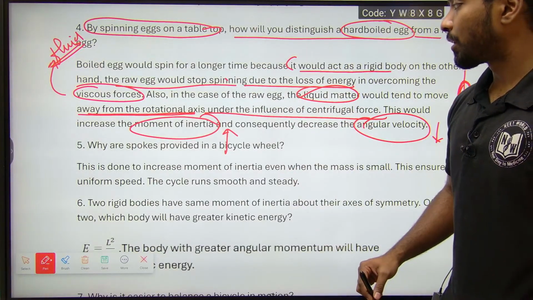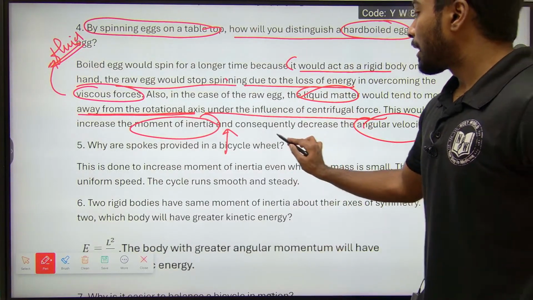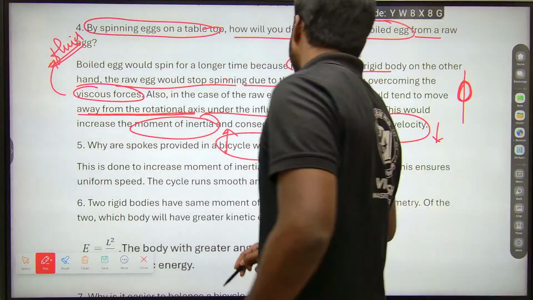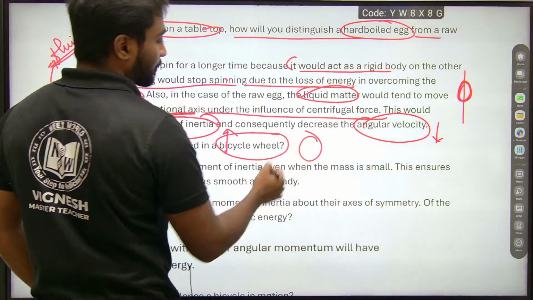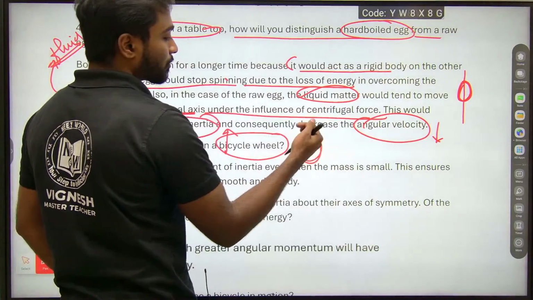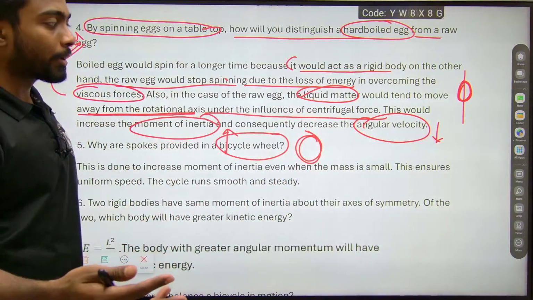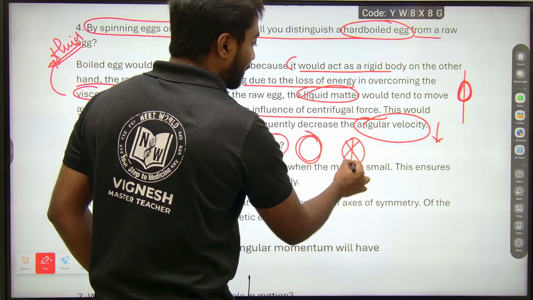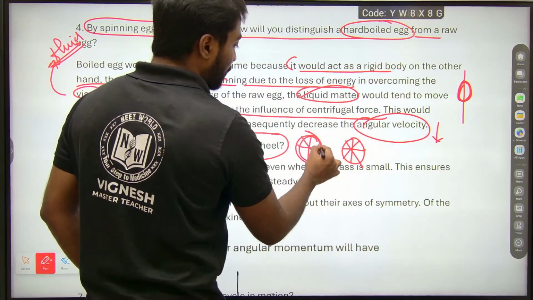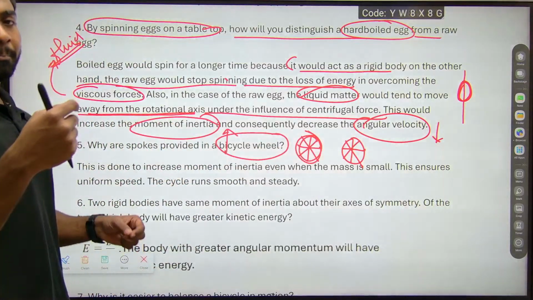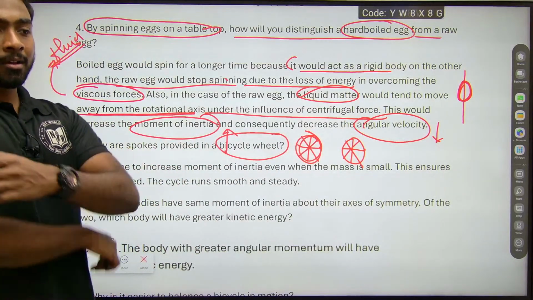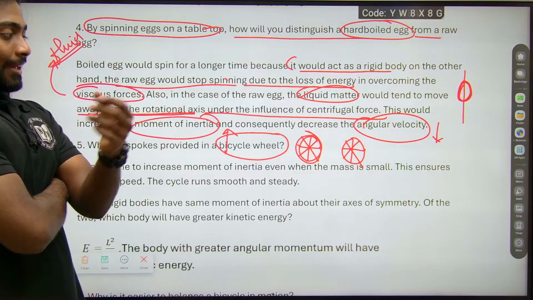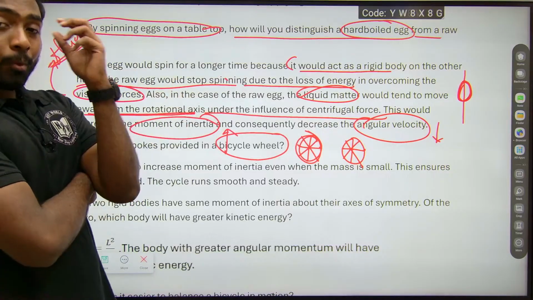Why are spokes provided in bicycles? If you have seen the wheels of a scooter or any two-wheeler or bicycle, why have they given these spokes like this? At any point of time you would have wondered why they have given that.